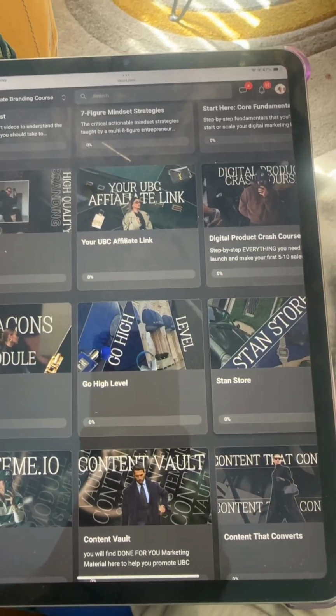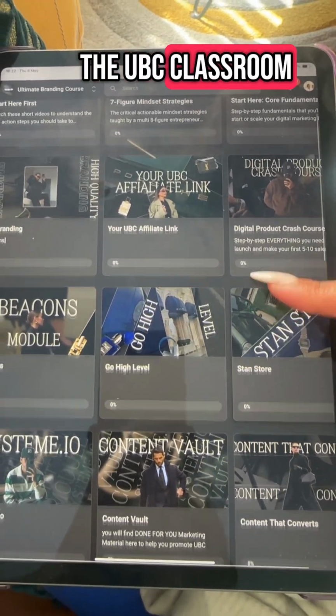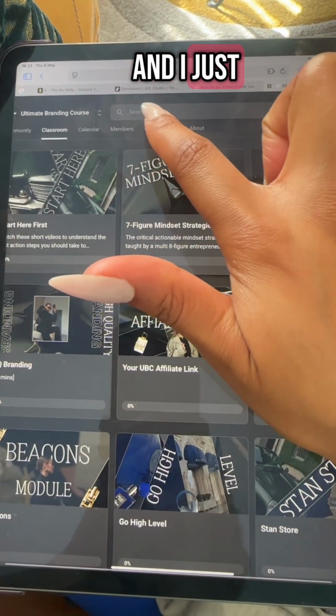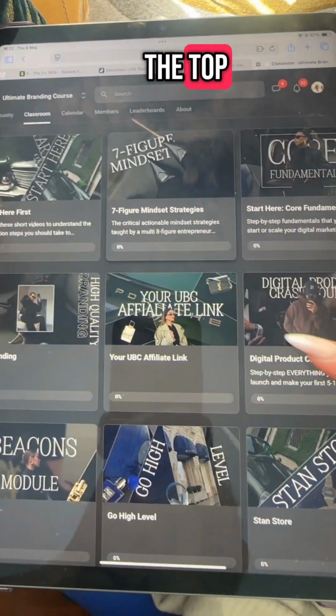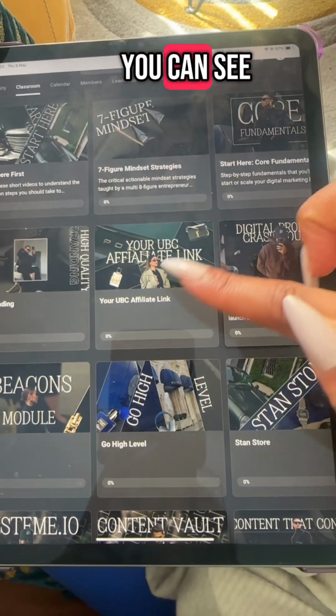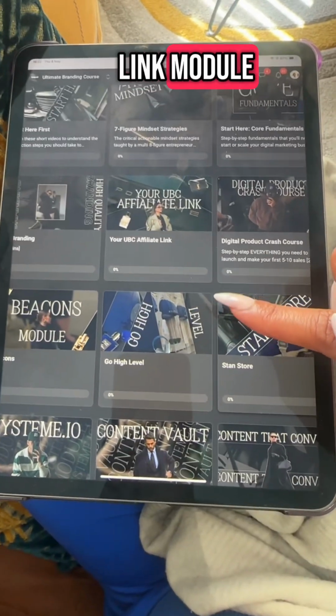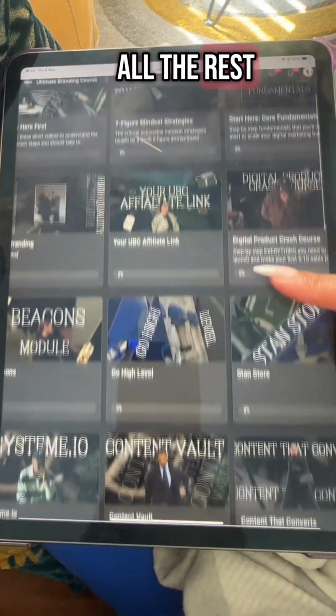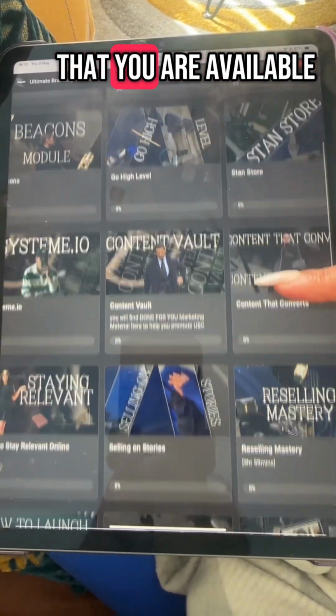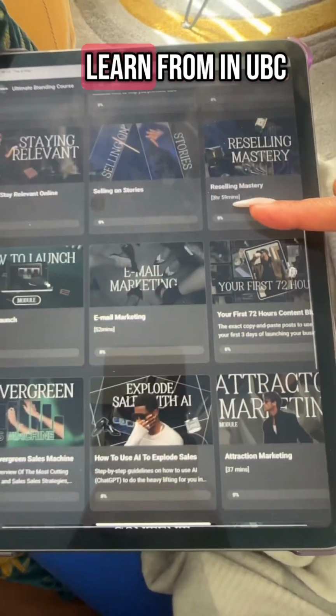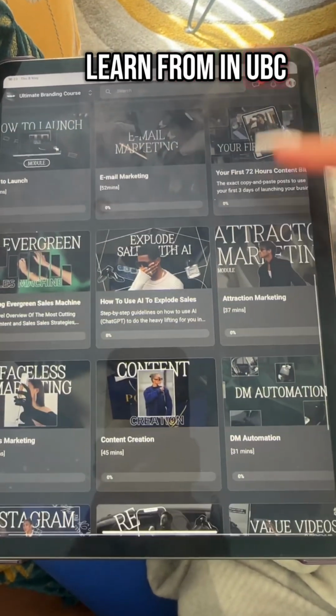So this is of course the UBC classroom, and I just went ahead and typed affiliate at the top, but if you go down here you can see your how to get your affiliate link module, as well as all the rest of the modules that are available for you to learn from in UBC.